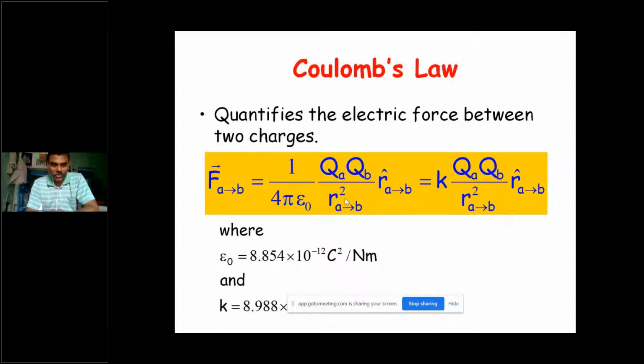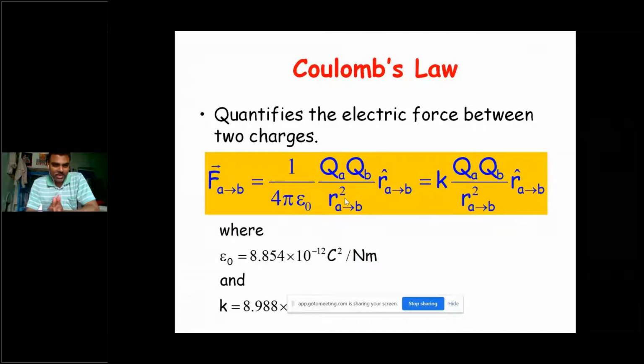So here, whatever the force acting between the point charges, whether that is the repulsive force or attractive force, we have Coulomb's law formula to find that force between the point charges. That is 1 by 4 pi epsilon naught, qA qB, that means the point charge at A and point charge at B, by the distance r square, and the unit vector in the direction from A to B.